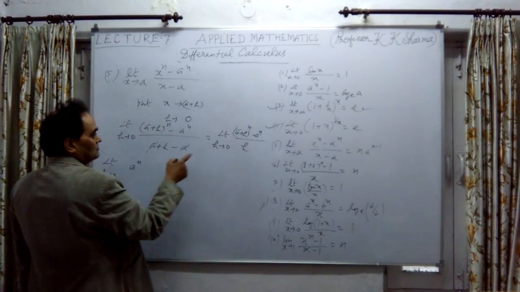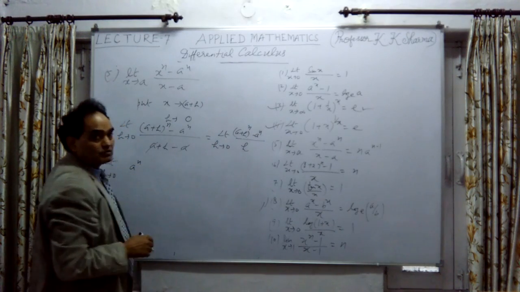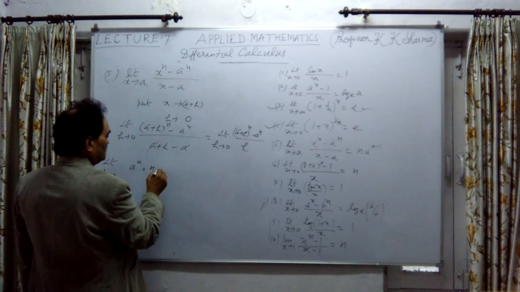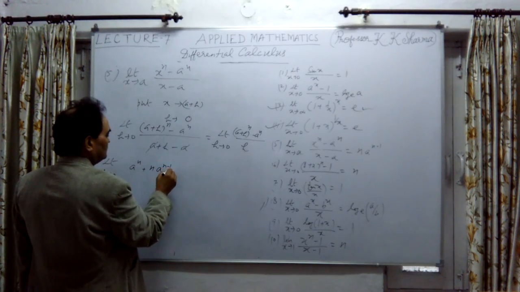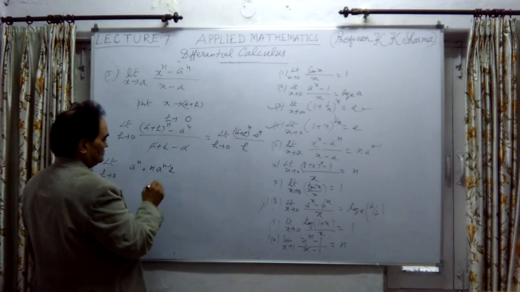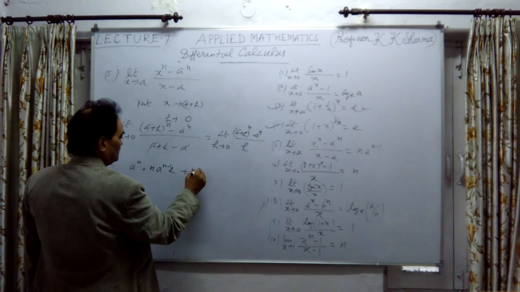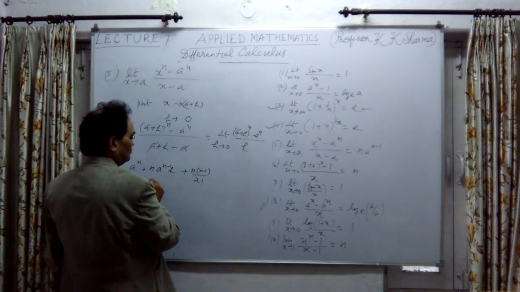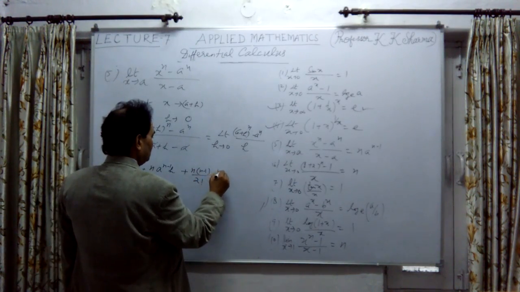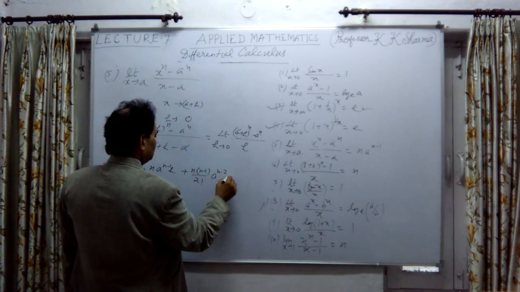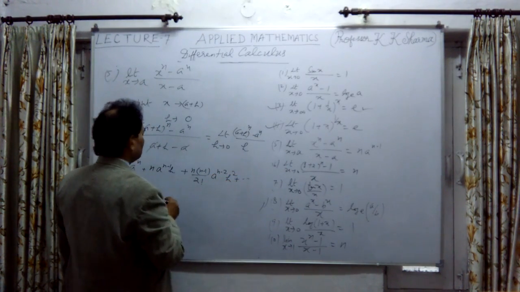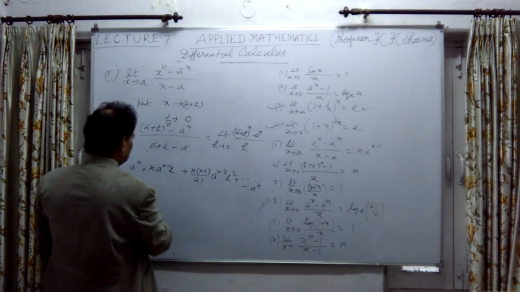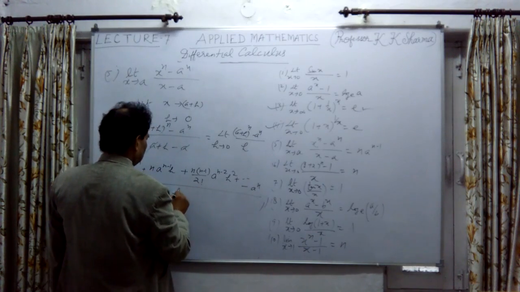So what is the binomial expression of a plus h whole power n? a raised power n plus n into a raised power n minus 1 into h, plus n into n minus 1 upon factorial 2 into a raised power n minus 2 into h square, plus and so on. Last step is minus a raised power n, divided by h.